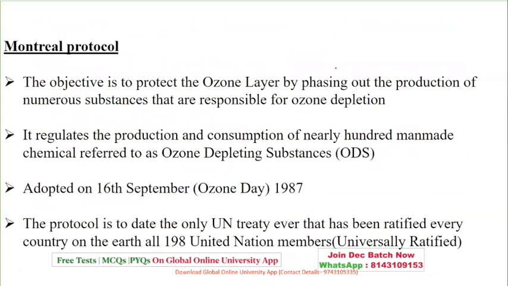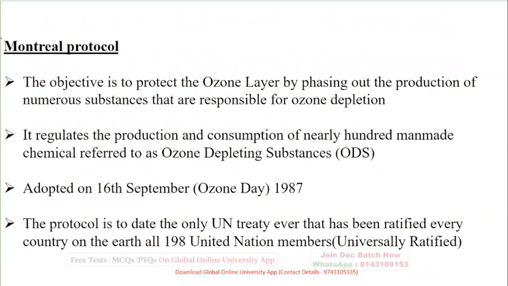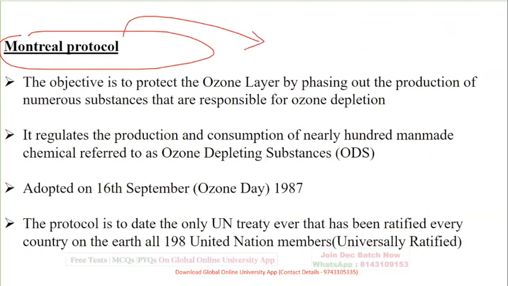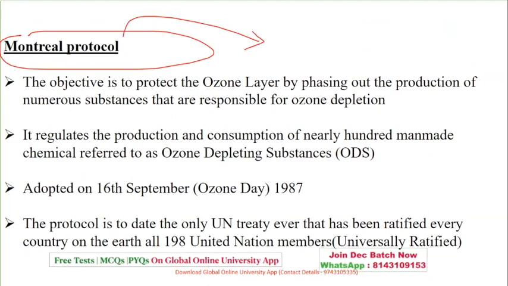First, we'll talk about the Montreal Protocol. With respect to this protocol, there is always a keyword seen in examinations: ozone layer. So that's how it is remembered. The objective is to protect the ozone layer by phasing out the numerous substances that are responsible for depletion. It regulates the production and consumption of man-made chemicals referred to as ozone depleting substances.